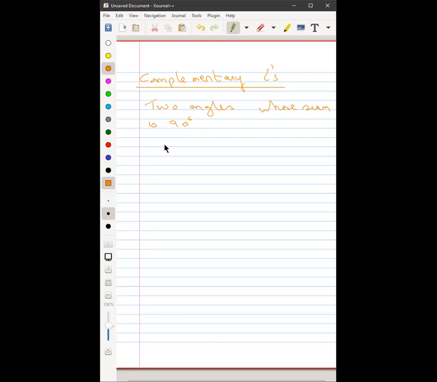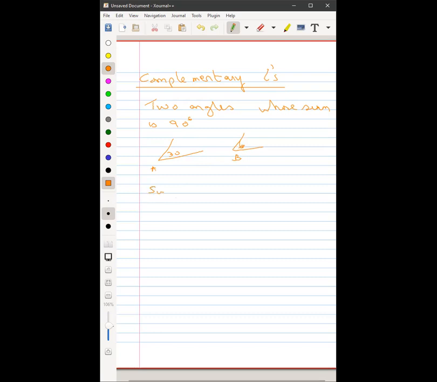Varia, can they be two independent angles, or do they need to have a common vertex? Sir, they need to have a common vertex. Sure about it? So if I have an angle A of 30 degrees, and I have an angle B which is 60 degrees, they're not complementary? Yes, sir, they are. Sorry. So anything needs to be common in both? Not necessary, right? Independent angles also can be complementary, right?